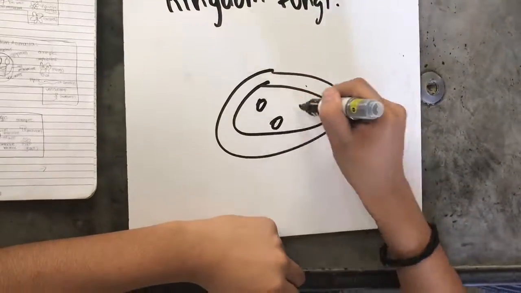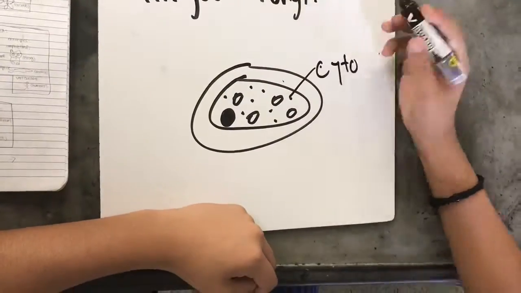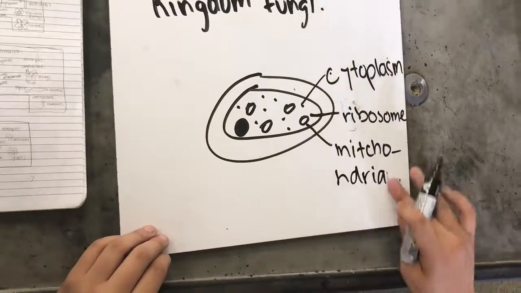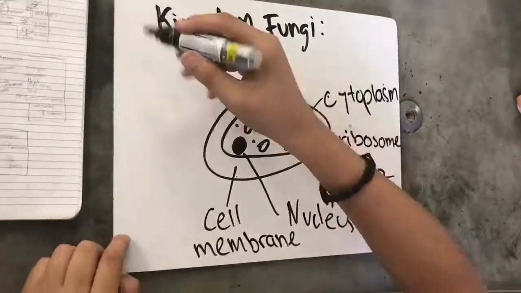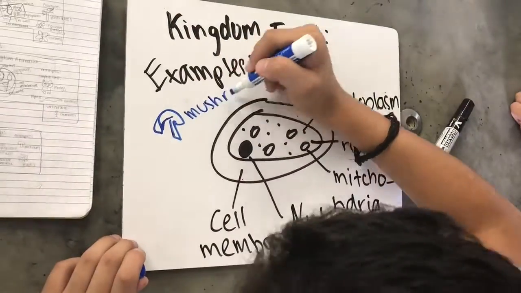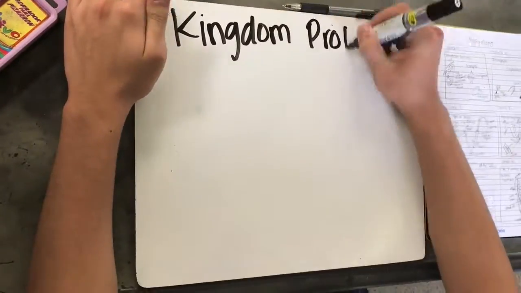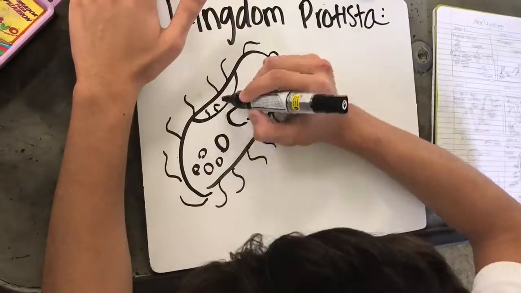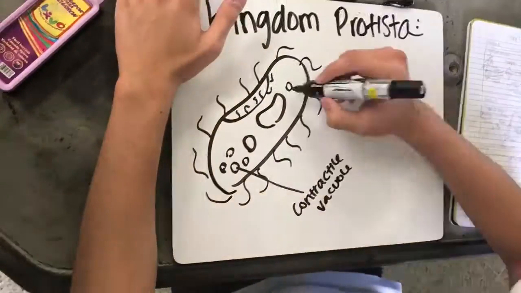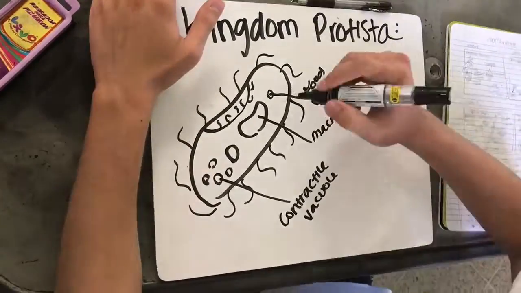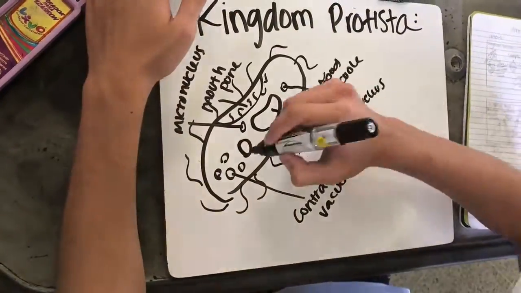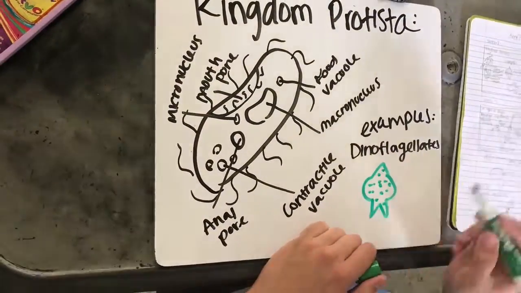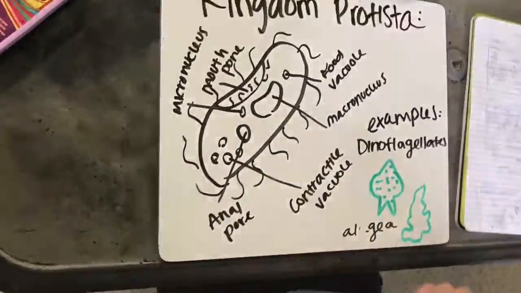The kingdom Fungi. They are multicellular except for yeast. Digest food outside their body and then absorb it. Consist of mushrooms and yeast. What makes this kingdom unique is that they are heterotrophic. Kingdom Protista. Mostly are unicellular, but algae is multicellular. Consists of protozoans, algae, red algae, and dinoflagellates. What makes this kingdom unique is that they can't be classified as plants, animals, nor fungi, since they are eukaryotic.